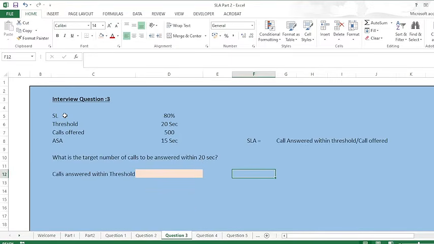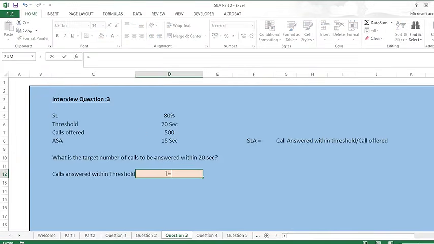In this question, the interviewer has given the service level as 80%, the threshold is 20 seconds, the calls offered are 500, and the ASA is 15 seconds. The question the interviewer asks is: what is the target number of calls to be answered within 20 seconds? So I'll have to calculate the calls answered within threshold. For that, I multiply the calls offered and the service level, so the calls answered within threshold is 400.